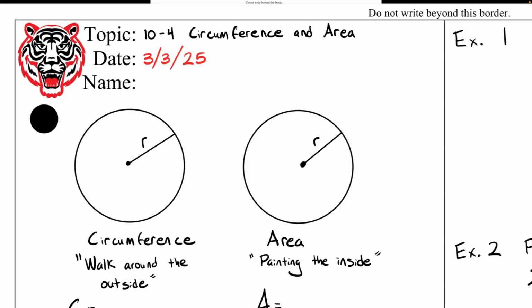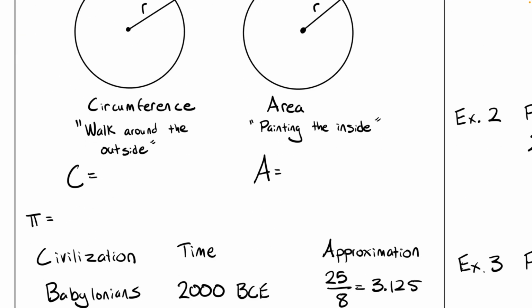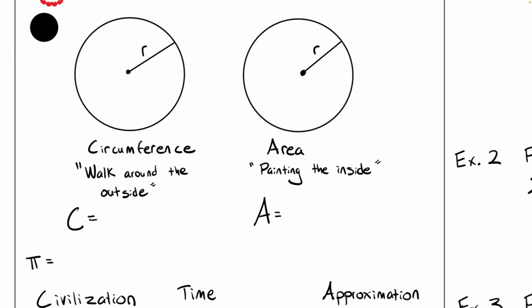All right, in geometry, we're on lesson 10-4, circumference and area. You guys know the difference between circumference and area. The way that I think about circumference, if I had to explain it to a kindergartner, is if you were an ant walking on the edge of a circle, it is the total distance that you walk. And if you are talking about area, it's as if you're painting the inside.